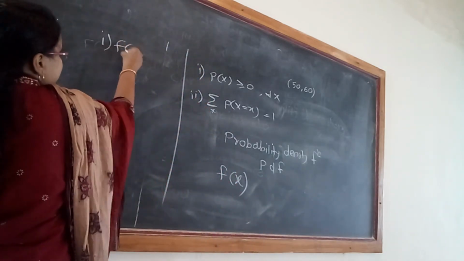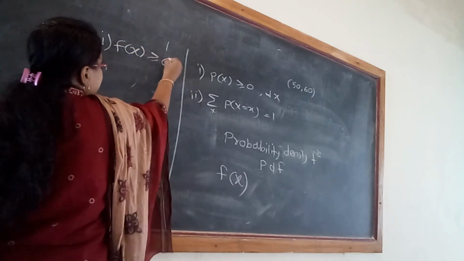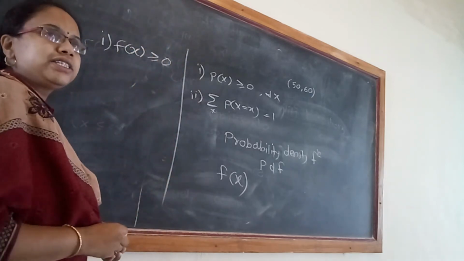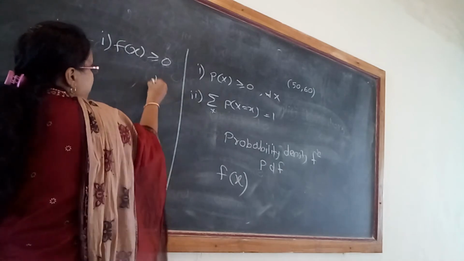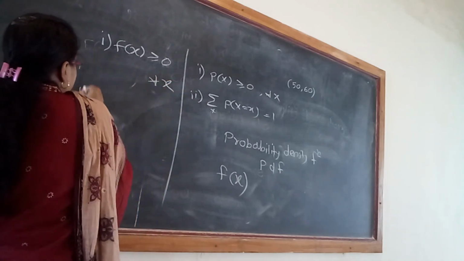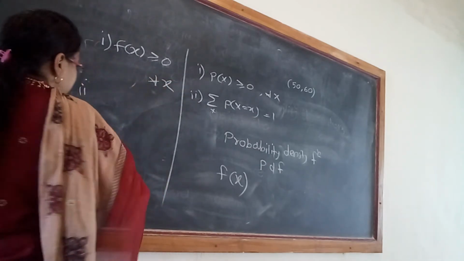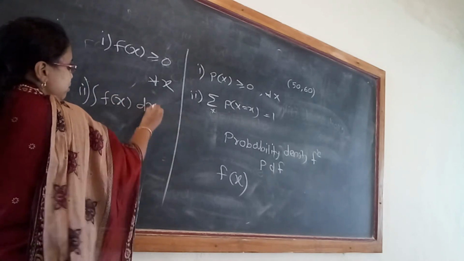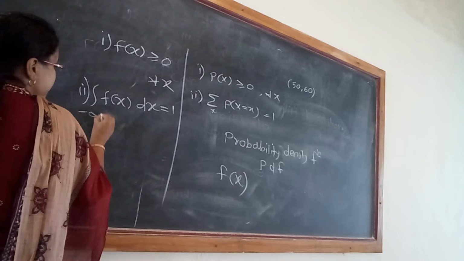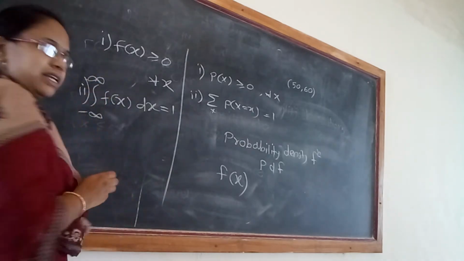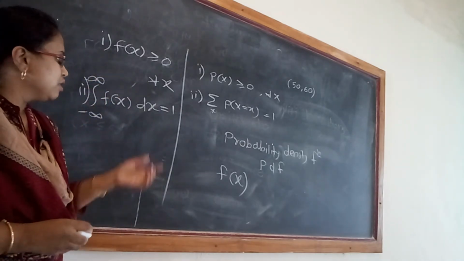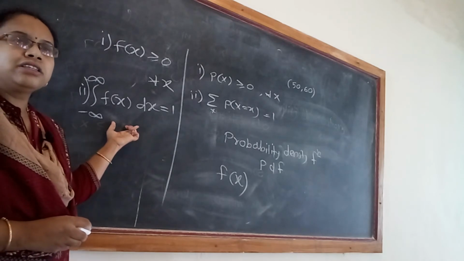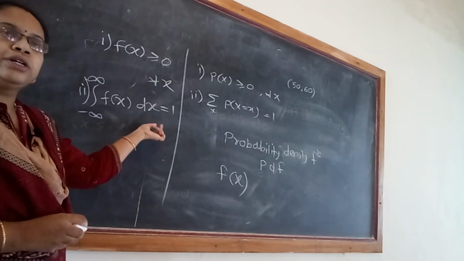The first condition is that f of x should be greater than or equal to 0, that is non-negative for all x. The second condition is that the integration of f of x dx over the range minus infinity to infinity should be equal to 1. So the total area under the curve should be equal to 1.